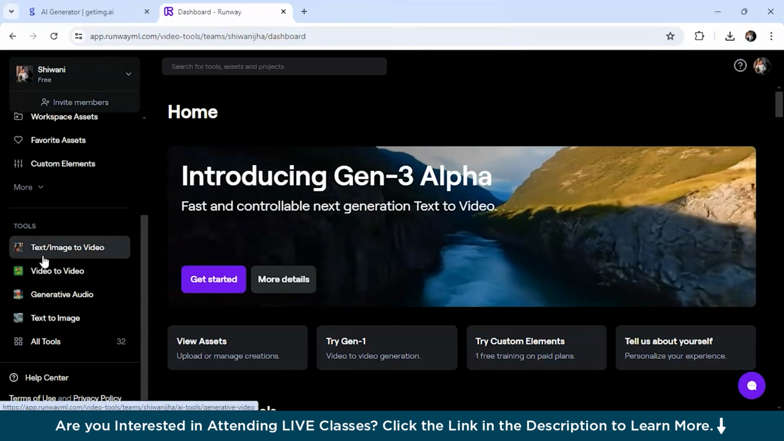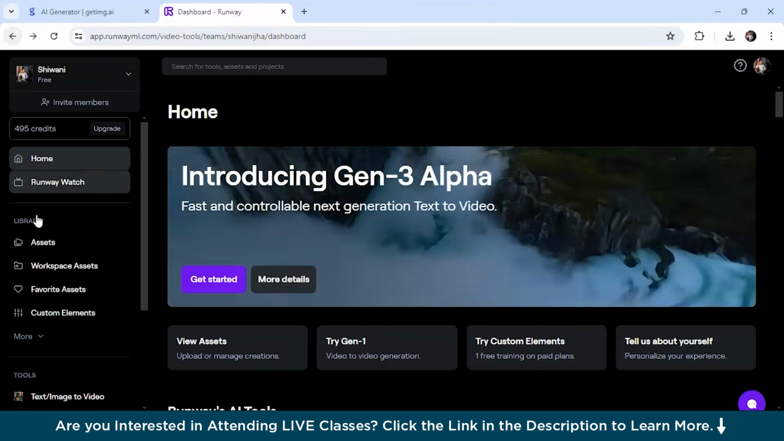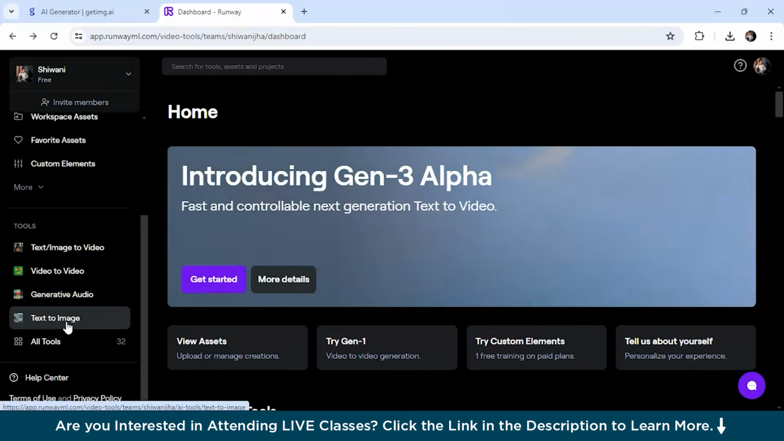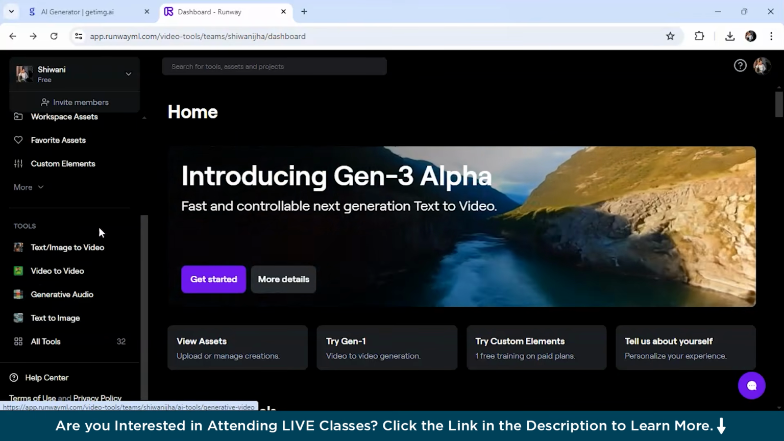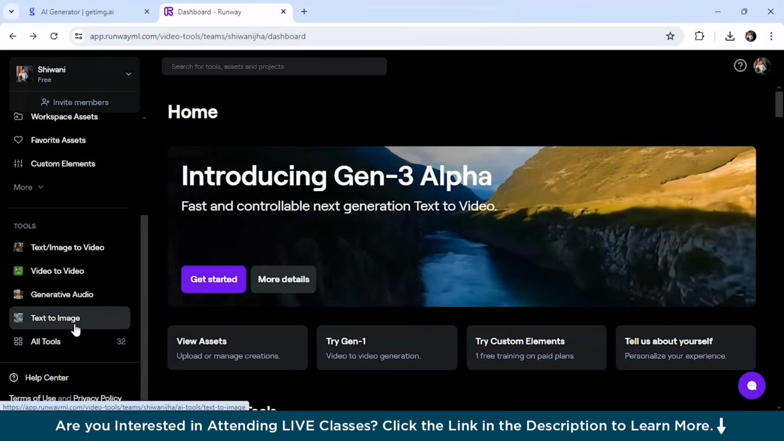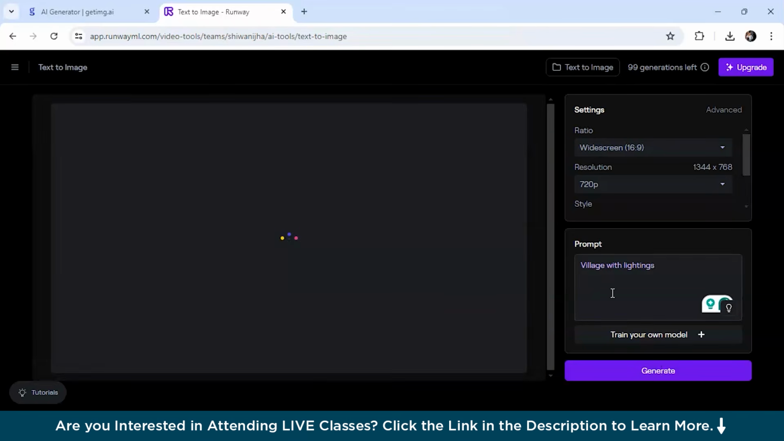So here in the tool section, I'll be just clicking on text to image. In this section, we have many tools over here, generative audio, video to video, but for this specific video, I'll be clicking on text to image. All right, so you can see the ratios over here, resolution, style, and prompt, any prompt you want to give. Suppose for this I want to write village with lightings. And then I'll just click on generate.